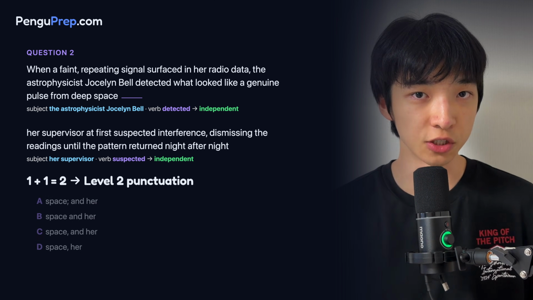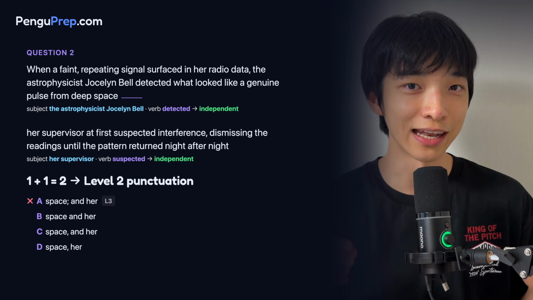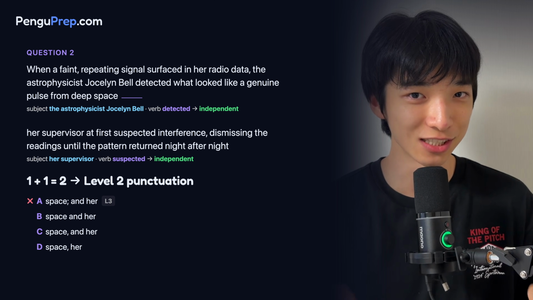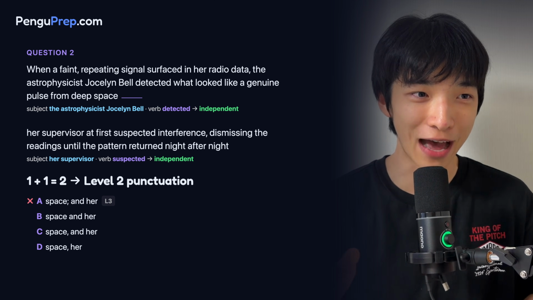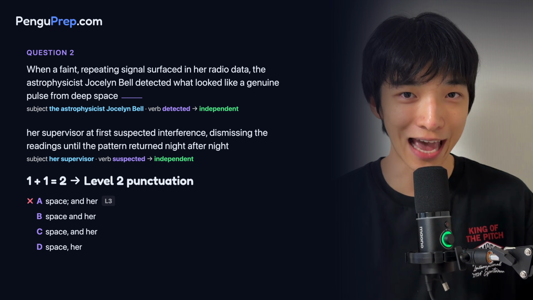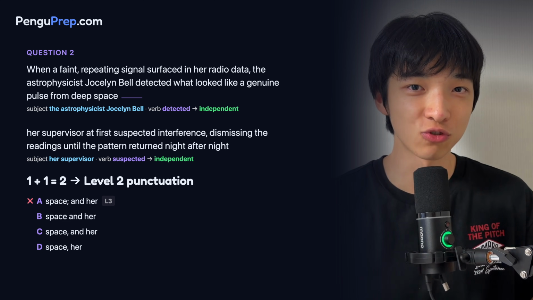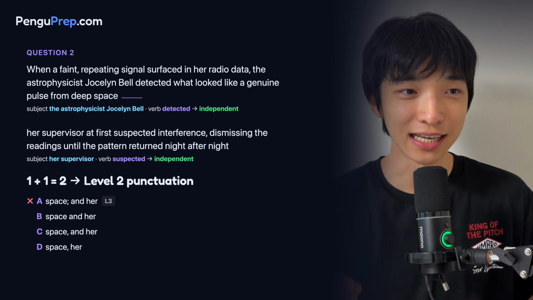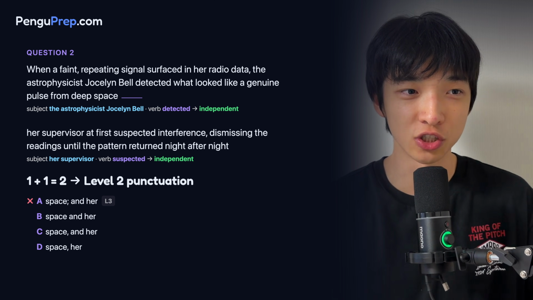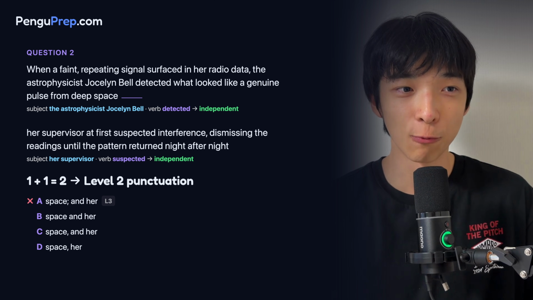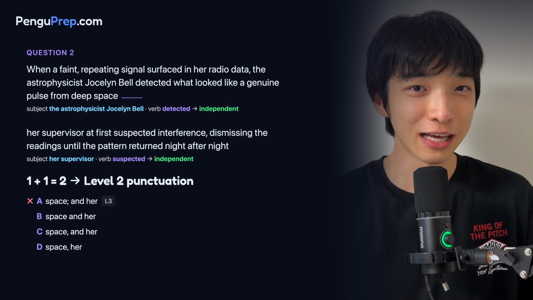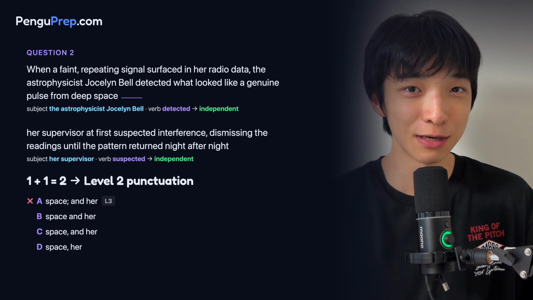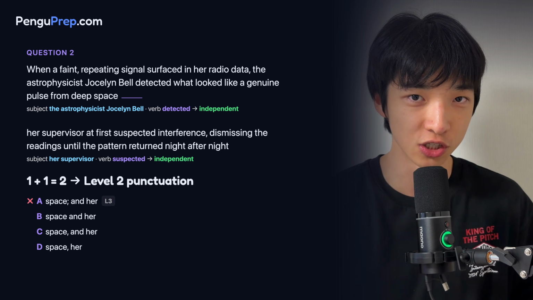Now let's go to the options. A shows a semicolon, and I know many students chose this, but this is wrong. Why? It's because there's not only a semicolon, but also a fanboys. It says semicolon and, and remember that a fanboys is grammatically significant, so it's as if you're adding a level 2 punctuation, a semicolon, to a level 1 punctuation, a fanboy, to create a level 3 punctuation. Not only have we not covered this, it also doesn't meet our requirements for a level 2 punctuation, so